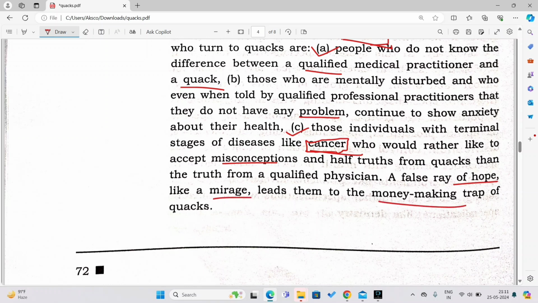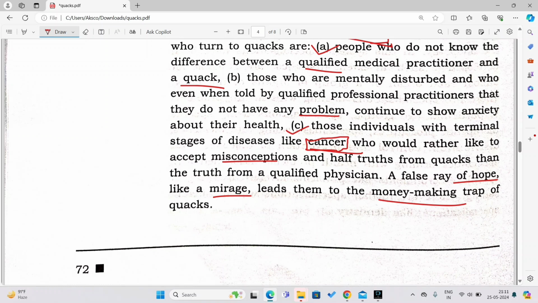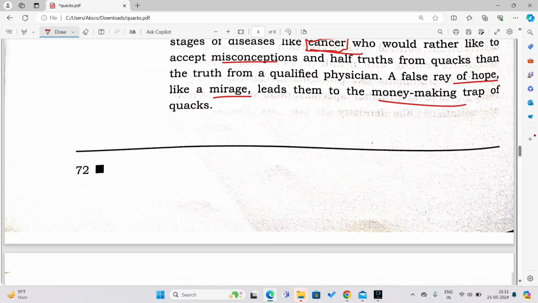Suppose somebody is suffering from cancer and he or she knows that they cannot be treated, and still they go to the quacks or the unqualified doctors, then they are just wasting their money, right? That doctor might ask them to go to the hospital and do the scanning, do the MRI, and do different types of chemotherapies, right? So why is he asking you to go to the clinic and do all this? Because that kind of doctors, they have a link between themselves and those money making clinics, right? So that's why they do that. So don't fall prey.